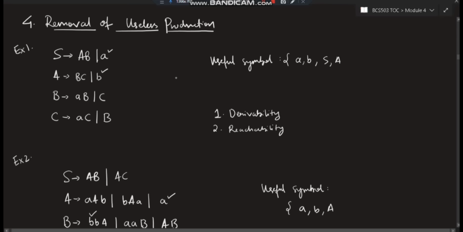All the terminals are useful. Okay, listen to me again, all the terminals are useful. So the terminal is A here, terminal is B, all the terminals are useful. So make a set here and write A, B as useful.